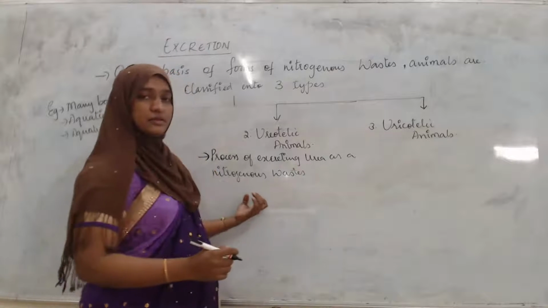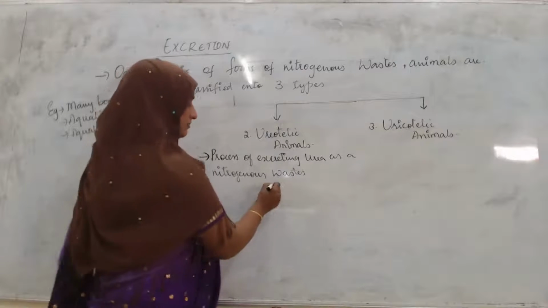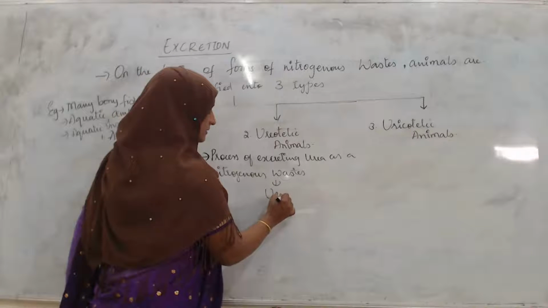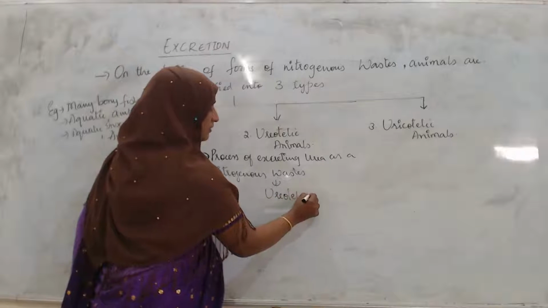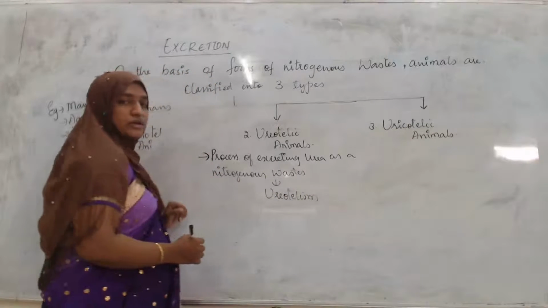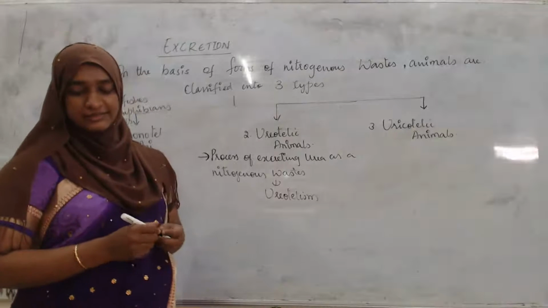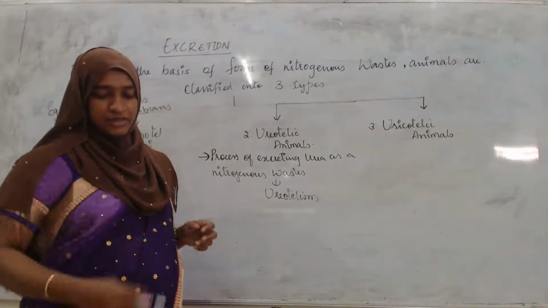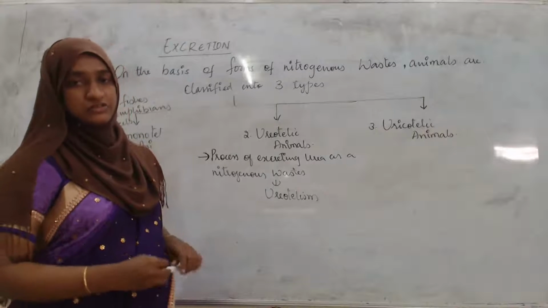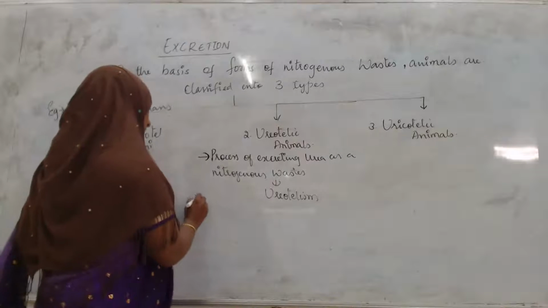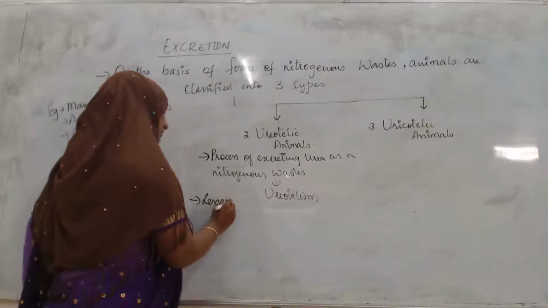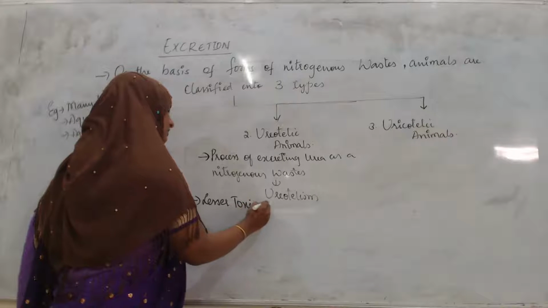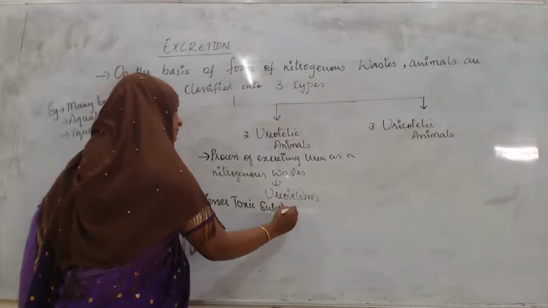That particular process we can call ureotelism. Here, urea is a lesser toxic substance as compared to ammonia.